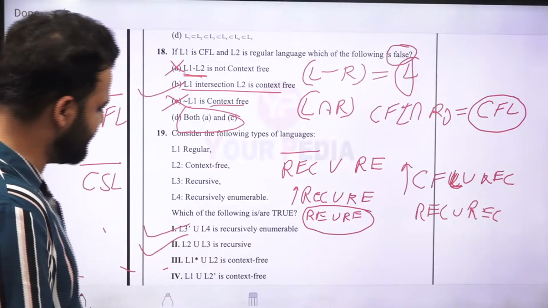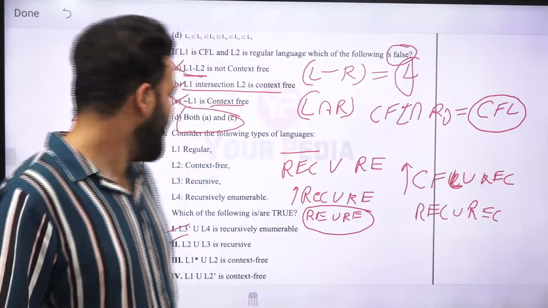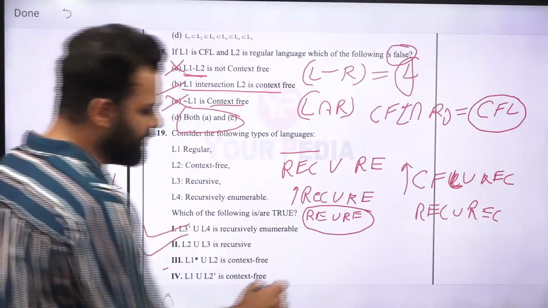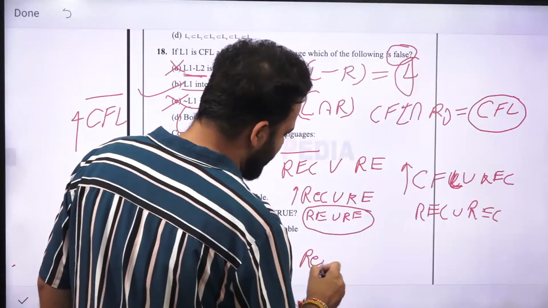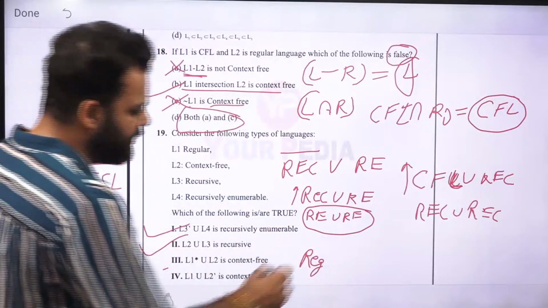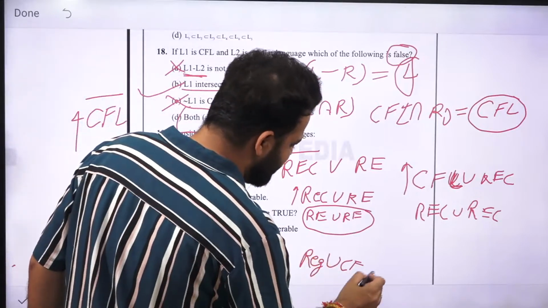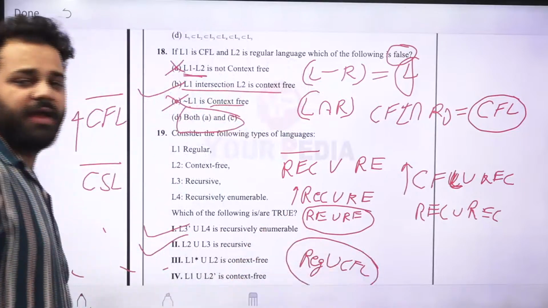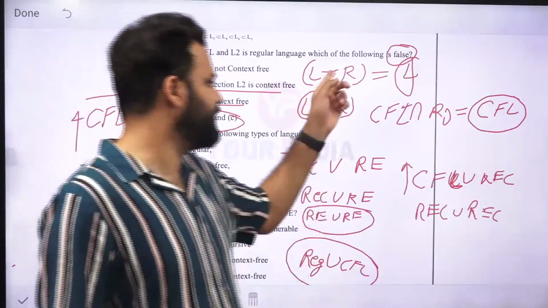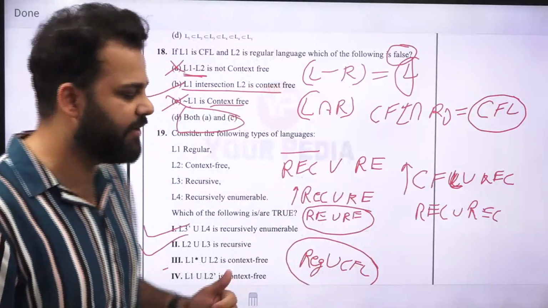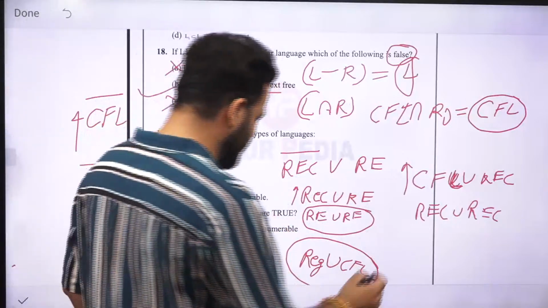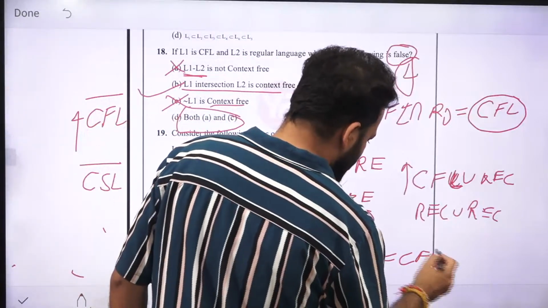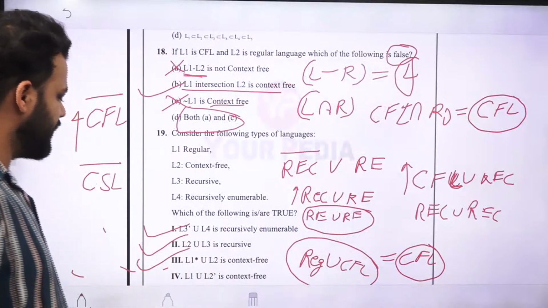Third is L1 star union L2. L1 is regular. Regular is closed under Kleene closure, so regular star will be regular only. Union CSL. Any language, if you do its union, its subtraction, and its intersection with a regular language, it is closed. So this means this language will again be CFL. So third is also correct.